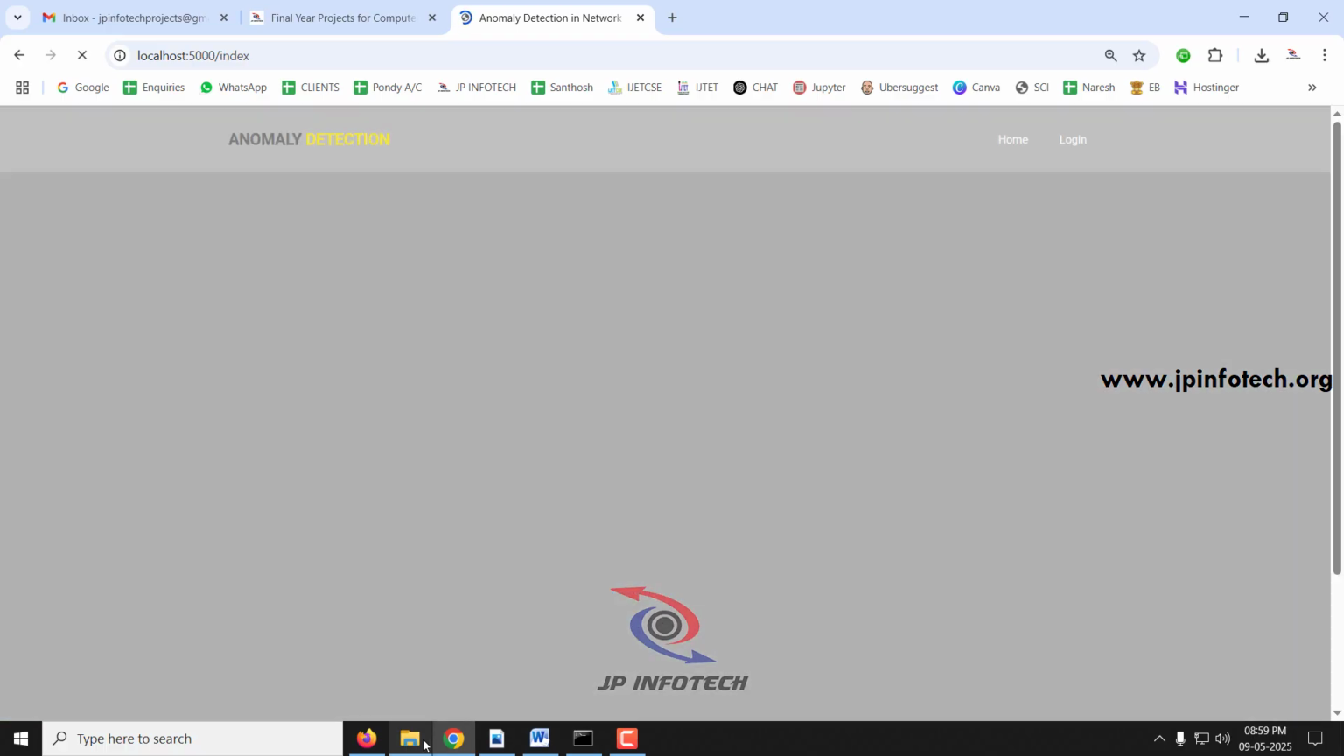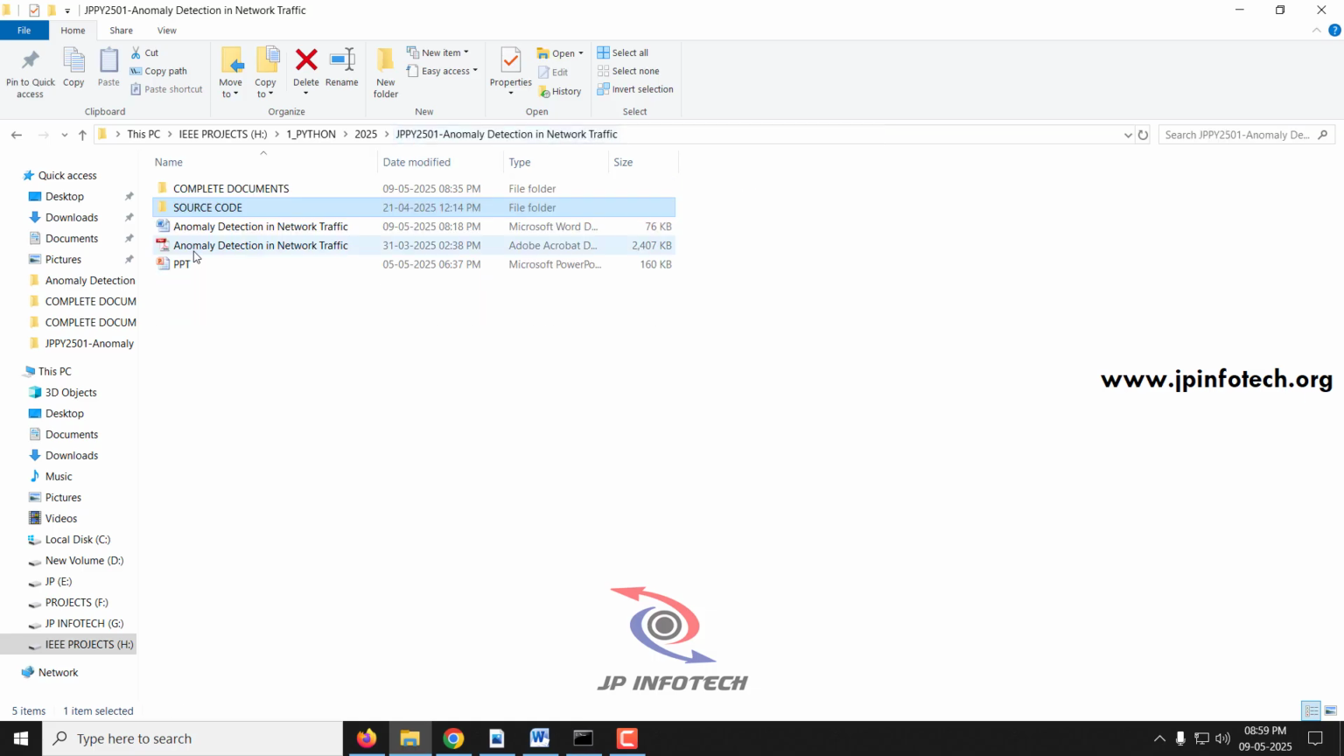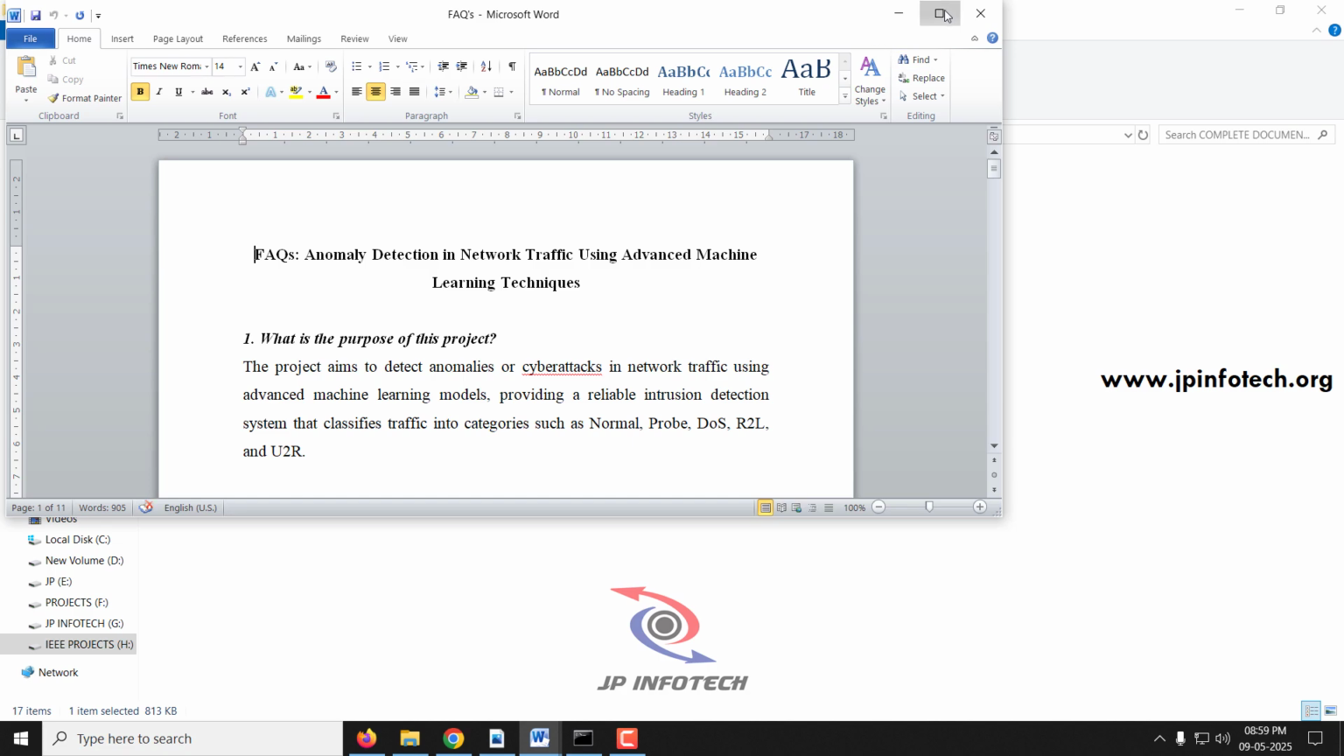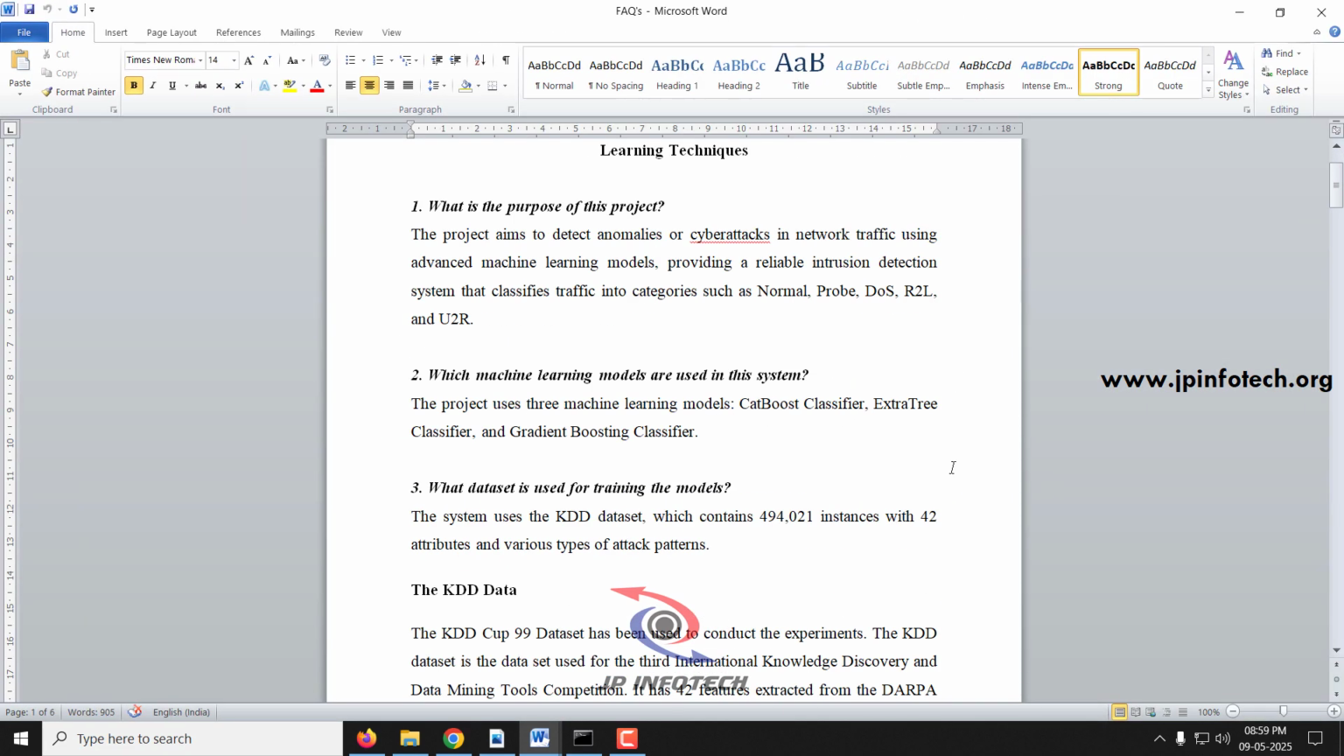So before concluding, let us see the frequently asked questions of this project. So the first question is, what is the main purpose of the project? The project aims to detect anomalies or cyber attacks in the network traffic using advanced machine learning models, so that we can provide a reliable intrusion detection system that classifies the traffic into normal, probe, DOS, R2L and U2R attacks.